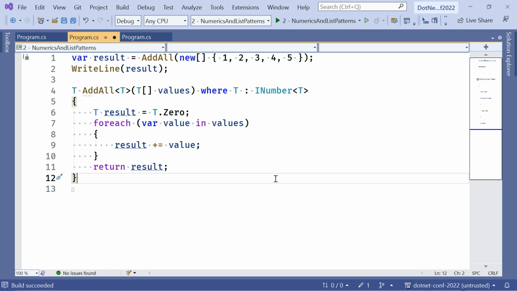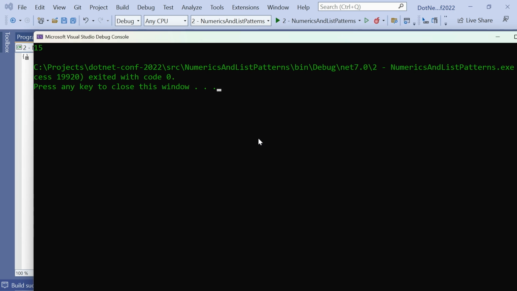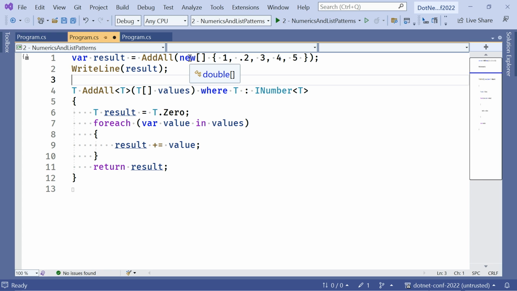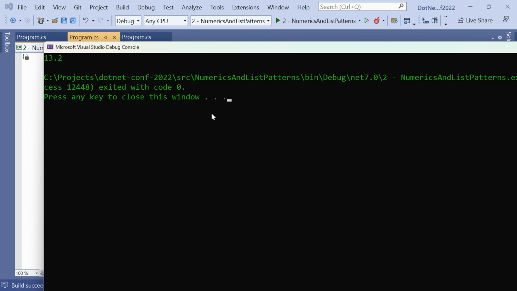And so now this is completely generic, and if I build and run, it still works. The sum of those numbers is still 15. But now, and wait, there's more. What if you use another kind of number? Yeah, so right now this is an int array, but if I throw a double in there, that will cause the inference of the array type. Oh yeah, now it's a double array. And now it's calling AddAll with an array of doubles, and it still works. It's using double's plus and 0.